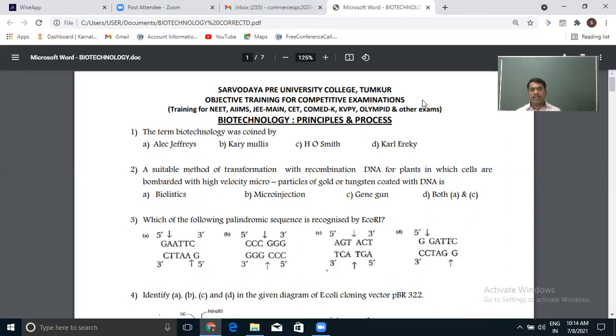Similarly, AGT ACT is cut by one more enzyme, ScaI, that is of course from Streptomyces, the genus name. So like that, we extract different restriction endonucleases which act on different palindromic sequences of the DNA. Of course, the last one, GGATCC, is cut by BamH1, that is from Bacillus amyloliquefaciens.